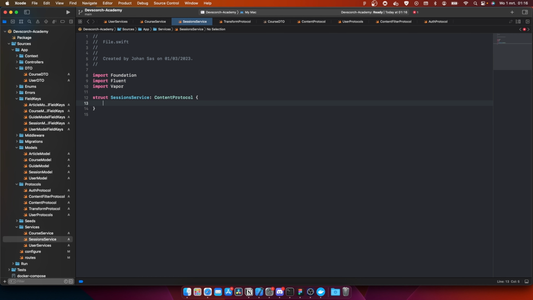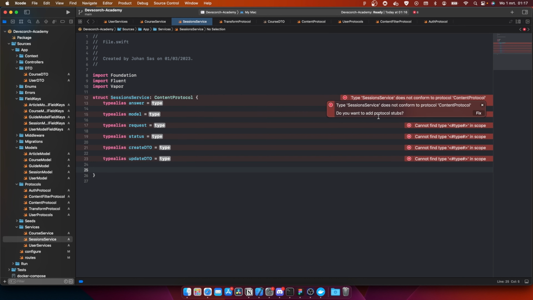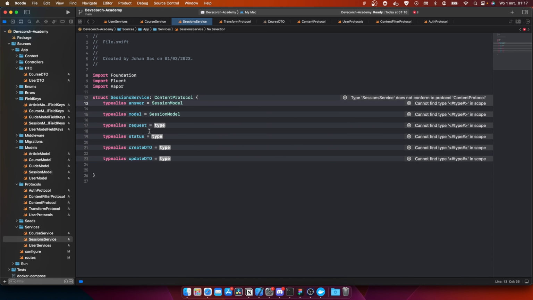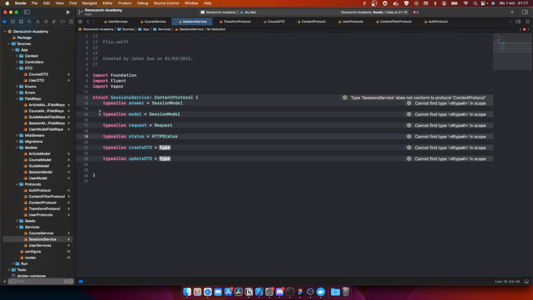So when we are looking at the session service, the whole idea is that we're going to build like a course builder, right? So the moment when we create a course, we can actually build the course with sessions. So the model is going to be session model. The answer is also going to be session model. Then the request is going to be request. Status is HTTP status. And then the create DTO and the update DTO.